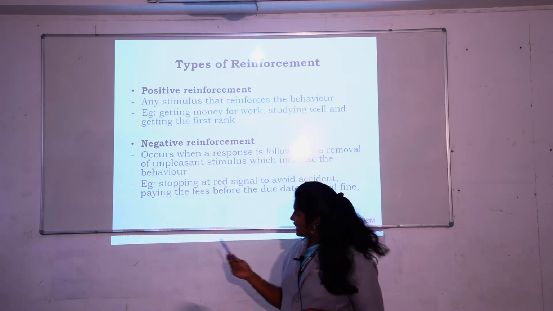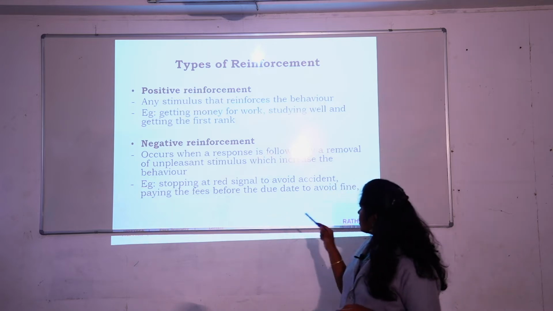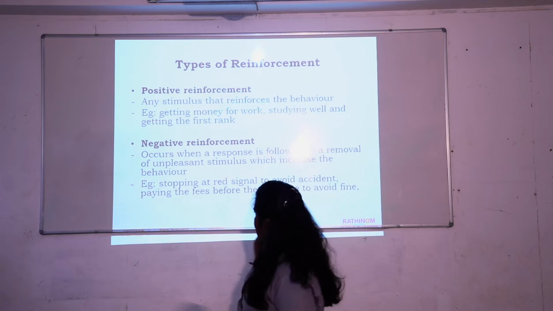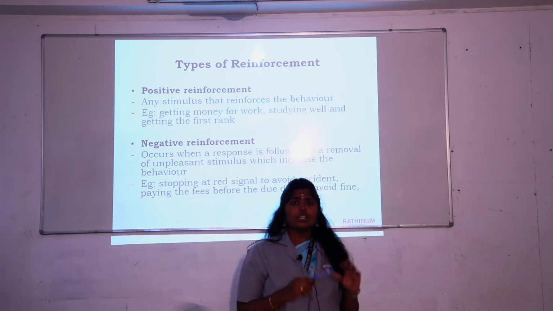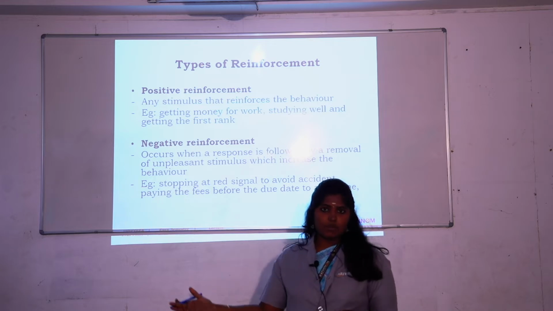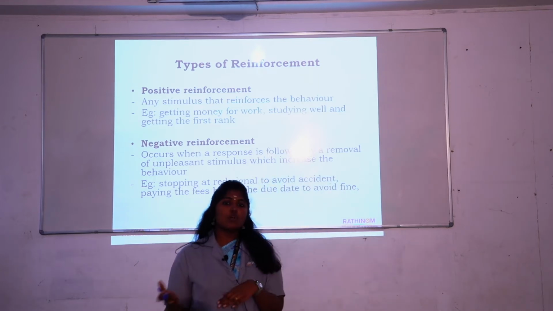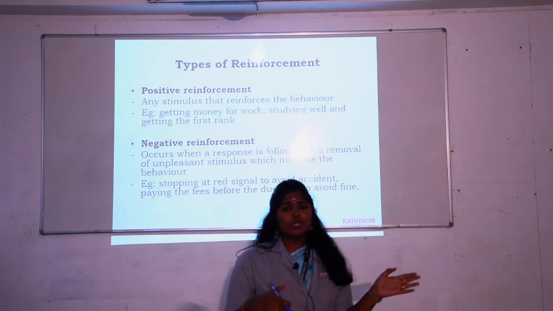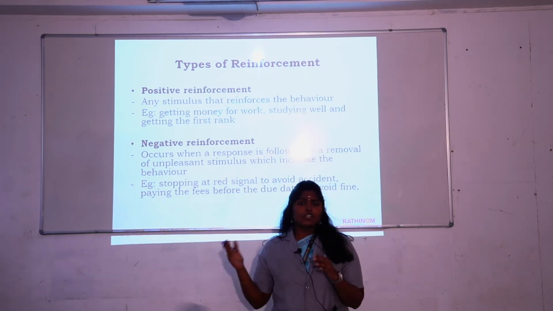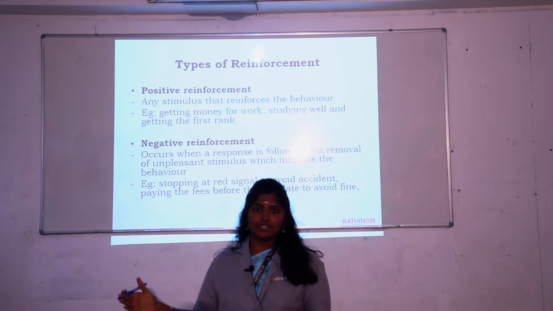Now we will see negative reinforcement. Negative reinforcement occurs when a response is followed by the removal of an unpleasant stimulus, which increases the behavior. So negative reinforcement is like the removal of an unpleasant stimulus. For example, you come early to the class just to avoid your teacher's scolding, or you complete the assignment on time just to avoid your mom's scolding. You are avoiding some unpleasant stimulus and doing some behavior, and that is called negative reinforcement.